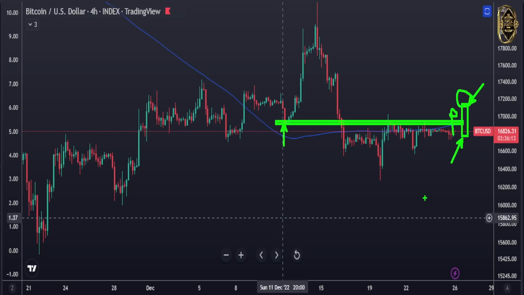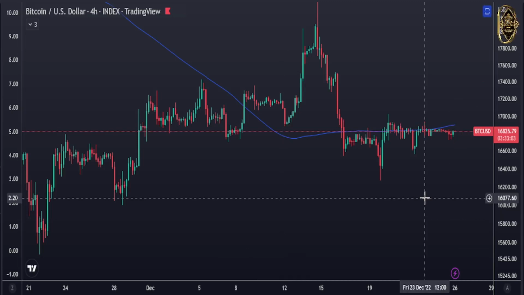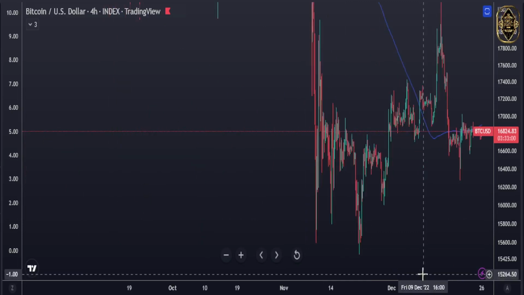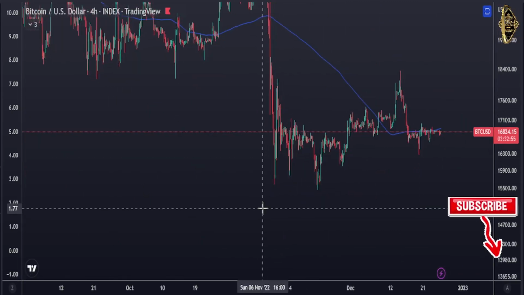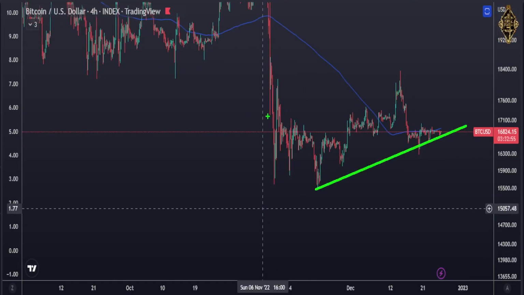You stay in here in a very, very sideways market, guys. I show you all those things before. And for long term, you got here an up channel. I show you even that one before. It's okay to repeat it, guys. As you see it, you got here a very up channel like that. As you see it, you touch in here the lower of it, and now you touch in here.